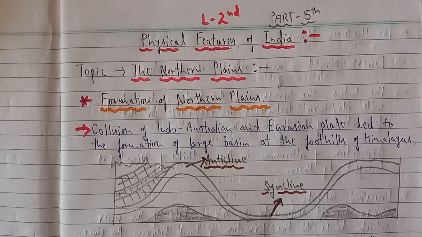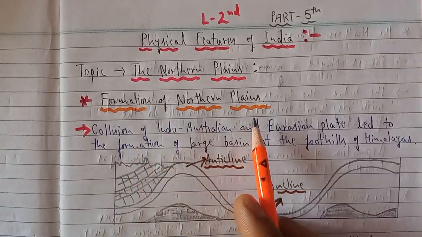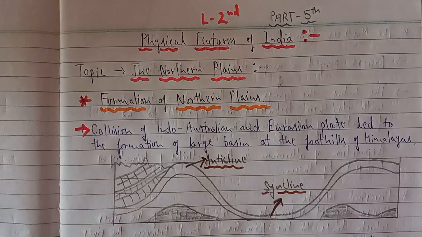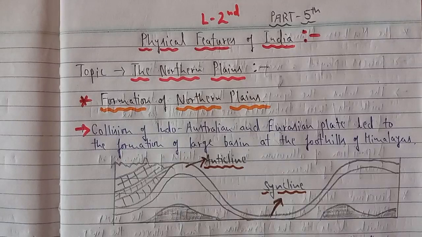Although in your book they have directly given the information regarding the northern plains, here I would like to discuss some of the important features relating to their formation. Already we have done it, but in particular we have not done it for the northern plains. We had seen the formation of the Himalayas, how the movement of the Indo-Australian plate and the Eurasian plate led to a collision and the formation of the Himalayas. So today we will try to understand the formation of the northern plains also.